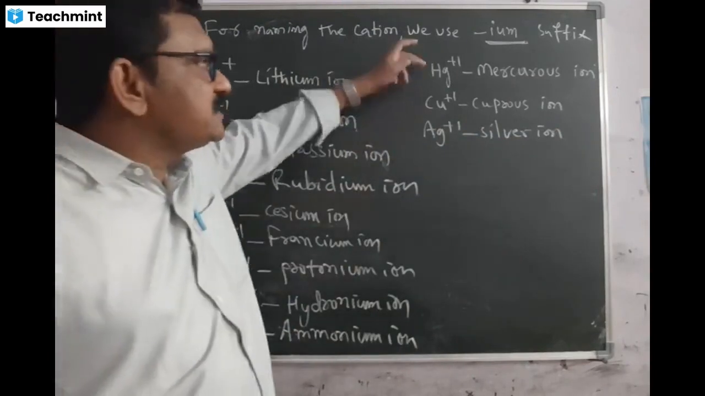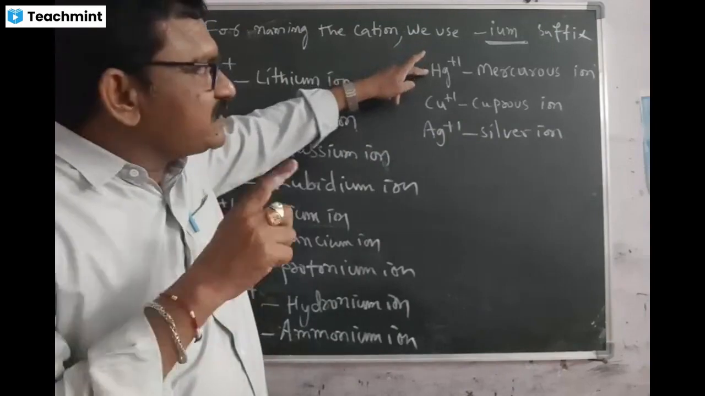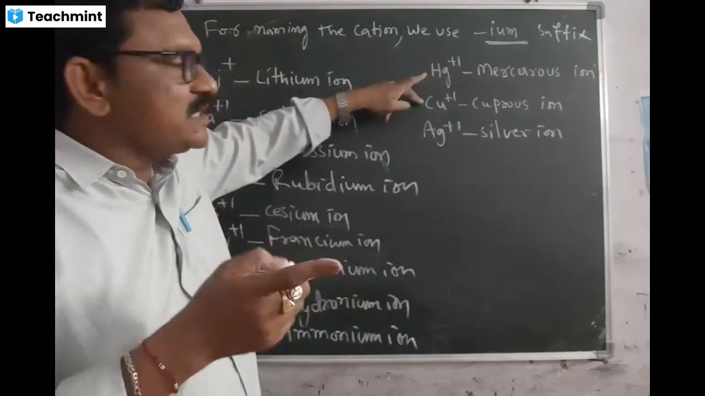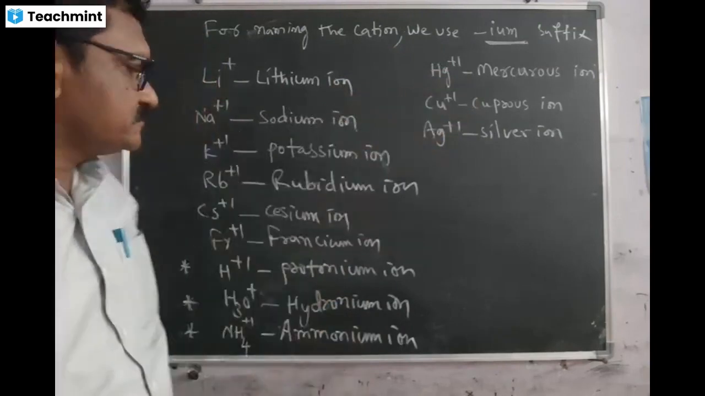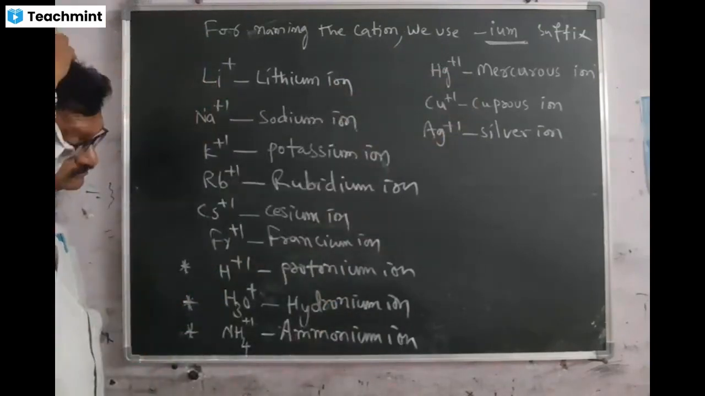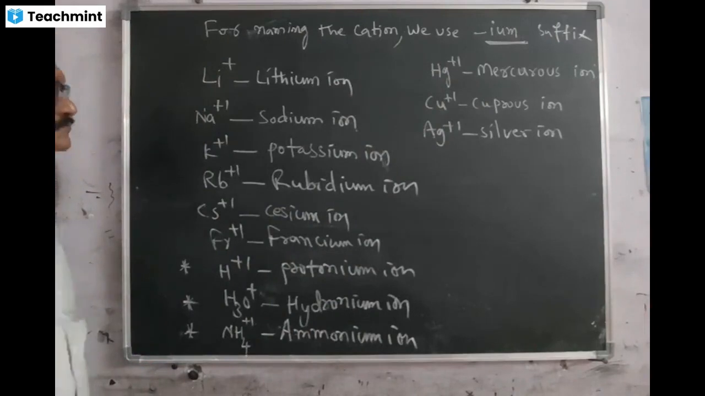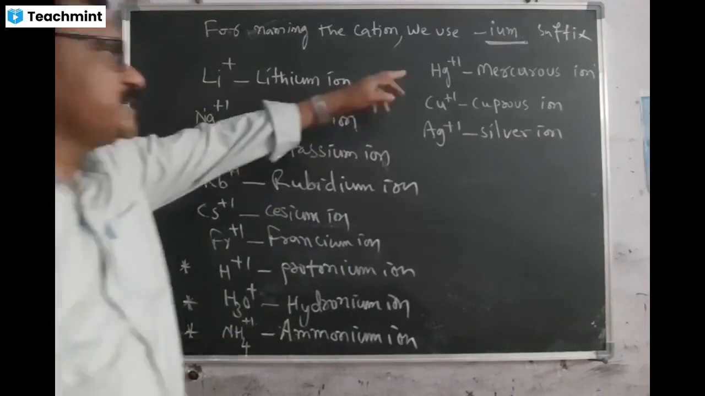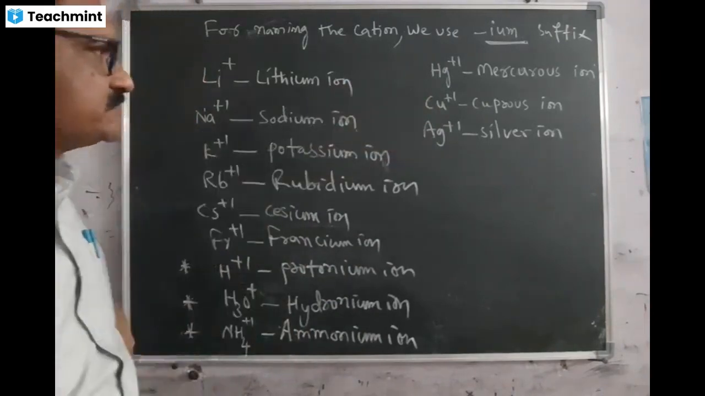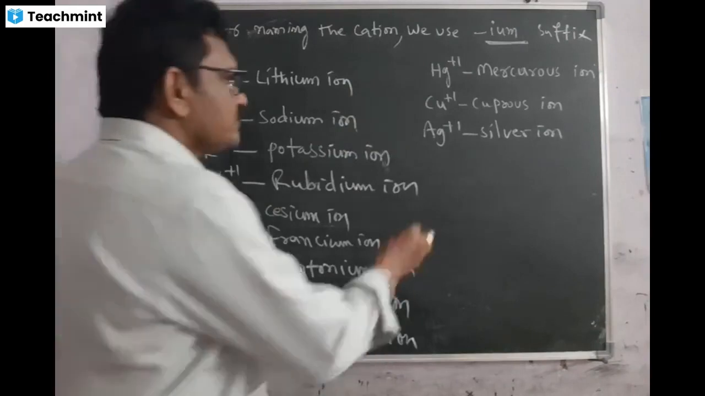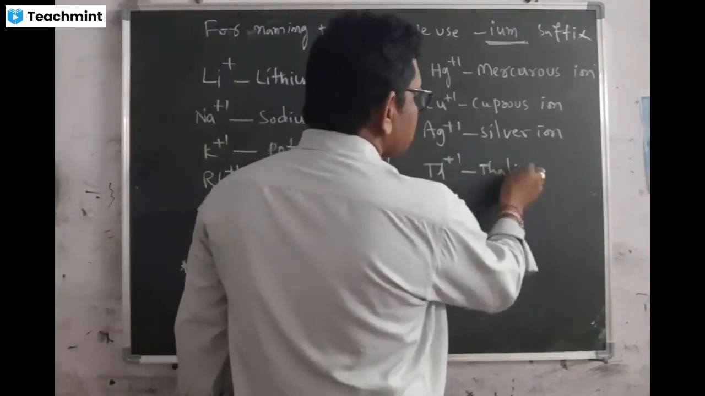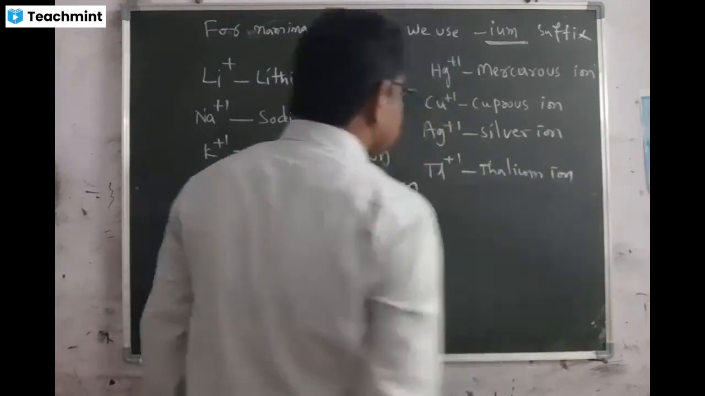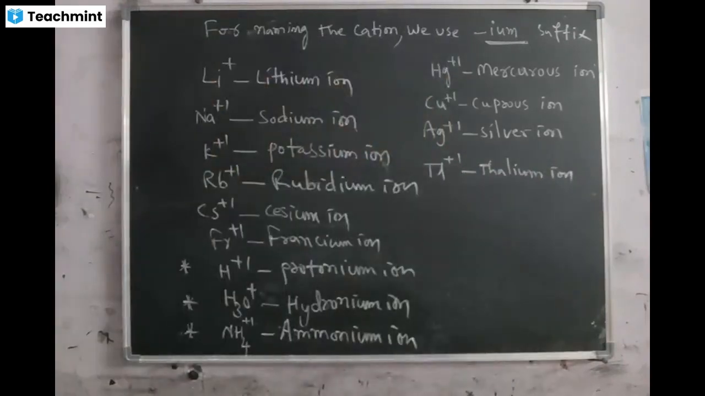Okay, what are these? Hg+ means what we call mercurous. Cu+, what we call cuprous. Ag+, what is its name? Silver ion. Okay, these are mercurous, cuprous, silver. Okay, the stable ion Tl+. This is thallium ion.